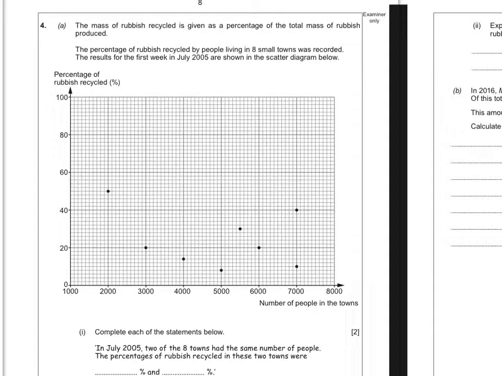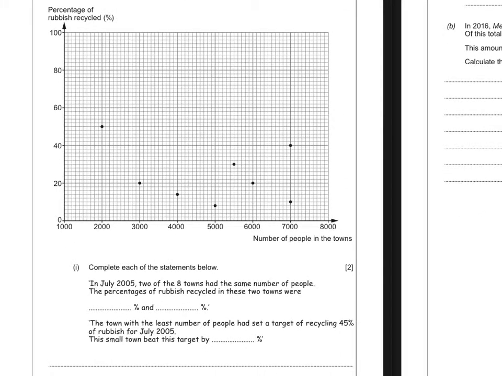Complete each of the following statements below. So in July 2005, 2 of the 8 towns had the same number of people. The percentages of rubbish recycled in these 2 towns were blank and blank. So we need to look along these populations and see where there's one with 2 dots. And as you can see, a town with 7,000 people, there's 2 entries.